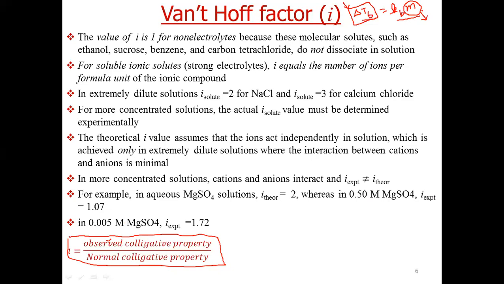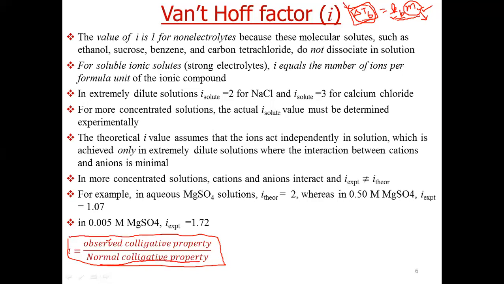So by using the formula for molality, we can calculate molality. Kb is known for different solvents. So by putting the value of molality and this constant, you can calculate the delta TB. This is the theoretical value. This is called the normal colligative property.